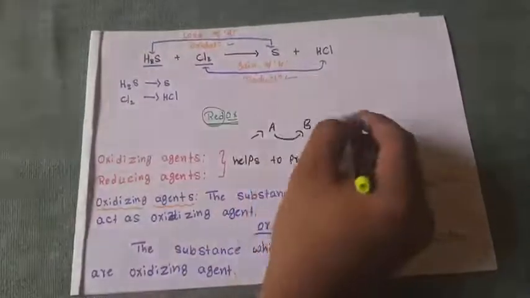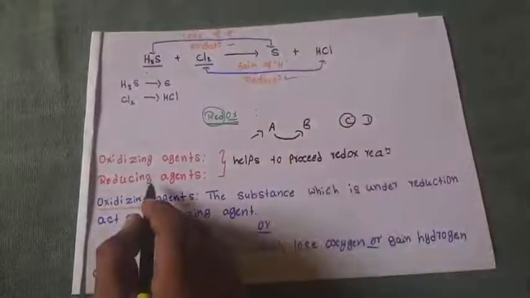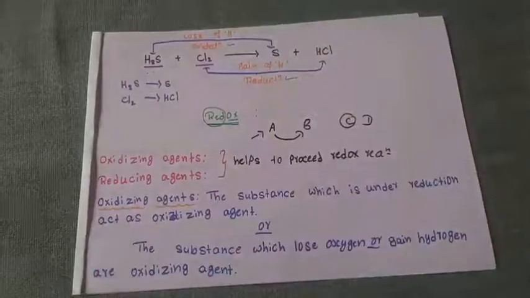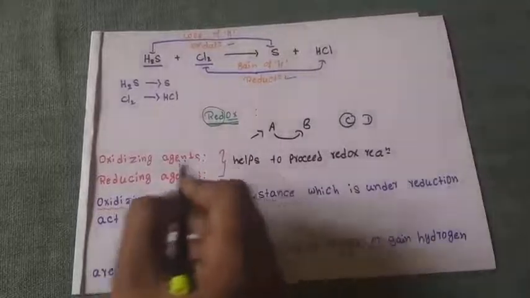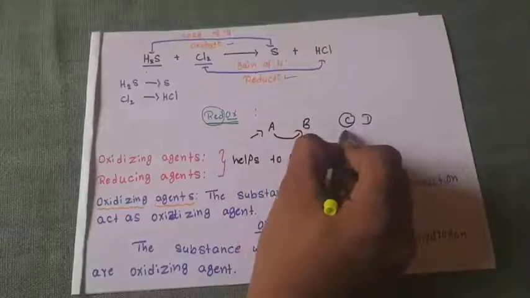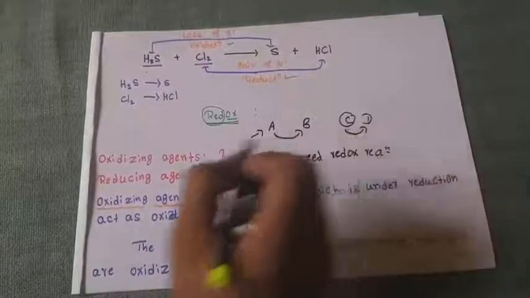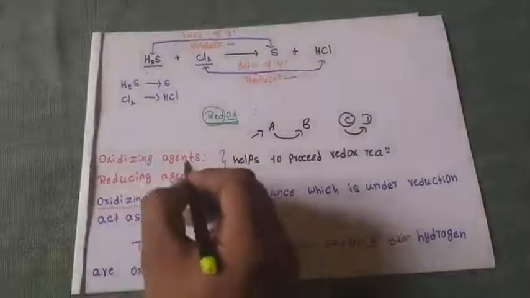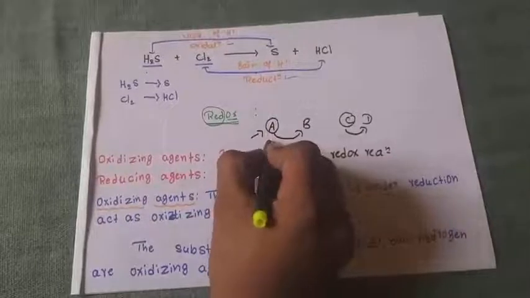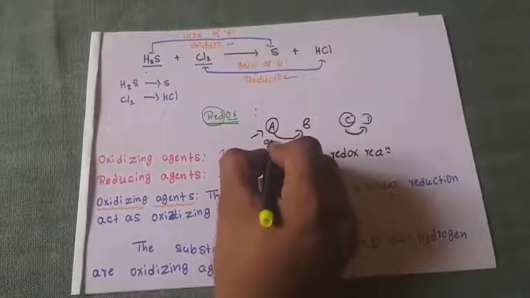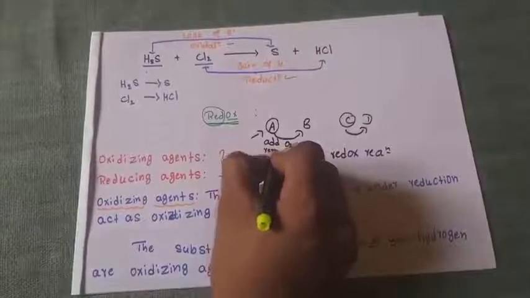Consider C and D. If C is a reducing agent, then it should reduce the other. Reduction means gaining of hydrogen and removal of oxygen. So if C is a reducing agent, it should supply hydrogen to D, or remove oxygen from D. If A acts as an oxidizing agent, it should add oxygen or remove hydrogen.